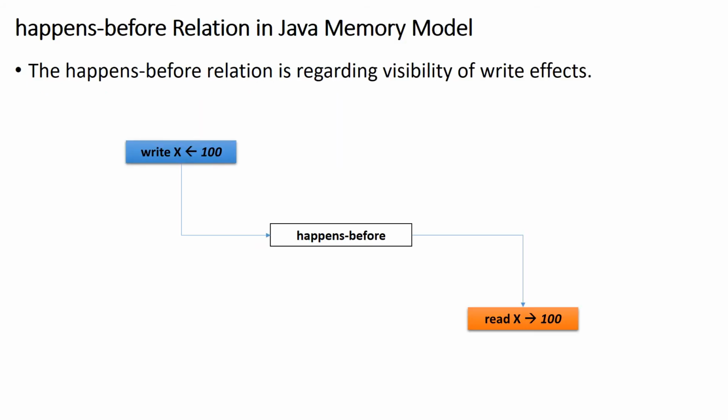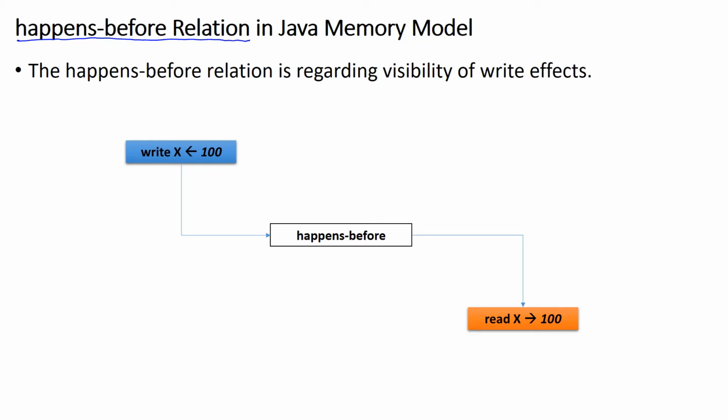The most important notion in the Java memory model is the happens-before relation. Happens-before relation is not a temporal relation between statements. Rather, it specifies when the effect of executing a statement is visible to another statement that is executed later.